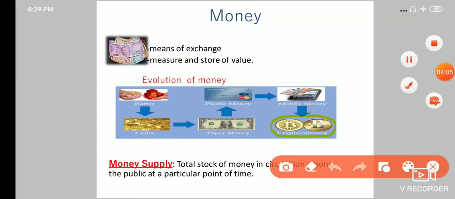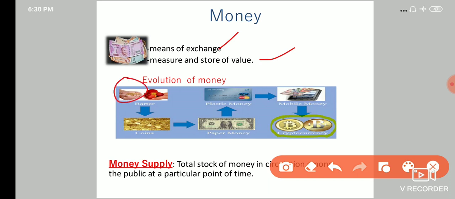So guys, now money. What is money? Money is a medium of exchange, and it is used as a measure and store of value. Like the evolution of human beings, money also has its own evolution. You can see the chart here. From barter system evolved the coins.